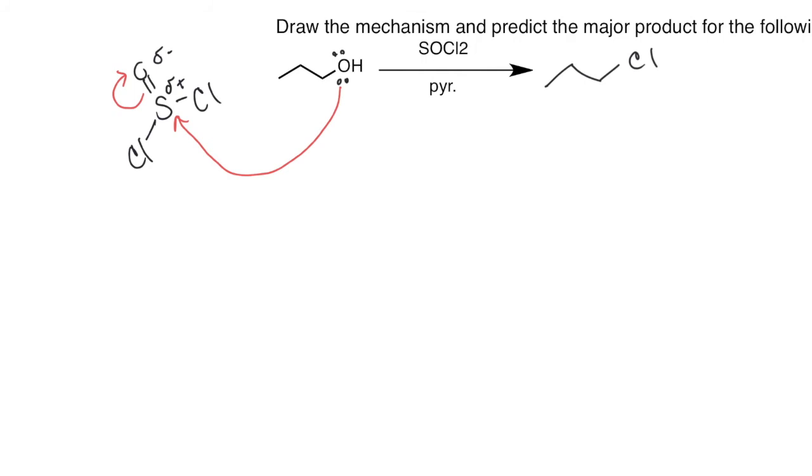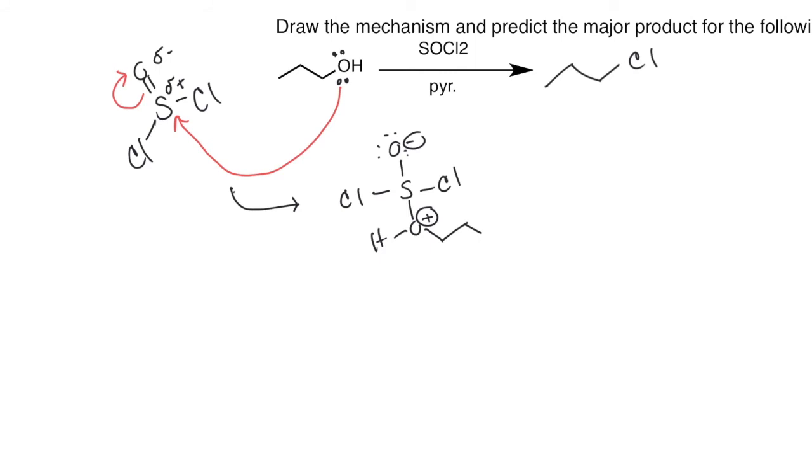Now, we don't usually do a lot of these sorts of mechanisms till 212 where we're attacking an sp2 hybridized atom, but because this is introduced now, I want you to understand how it works. So O minus Cl. Hopefully the logic still makes sense, even though it's a little more convoluted than ones we're used to seeing.